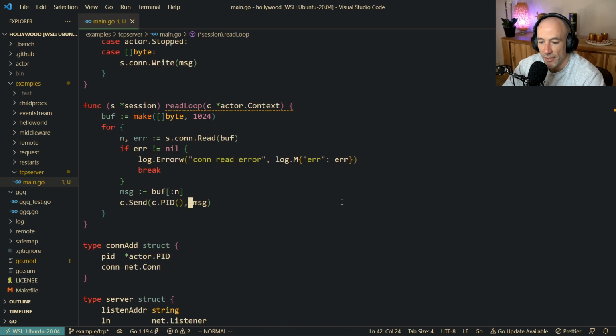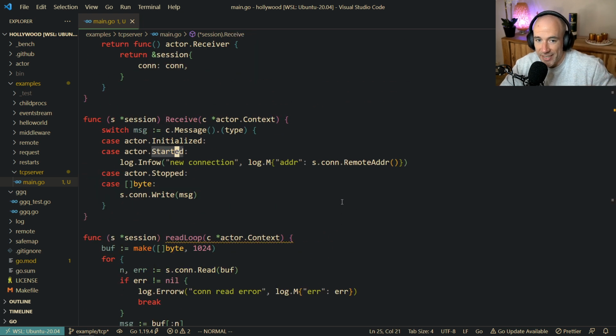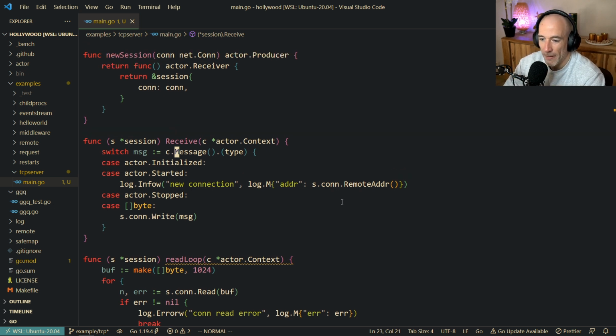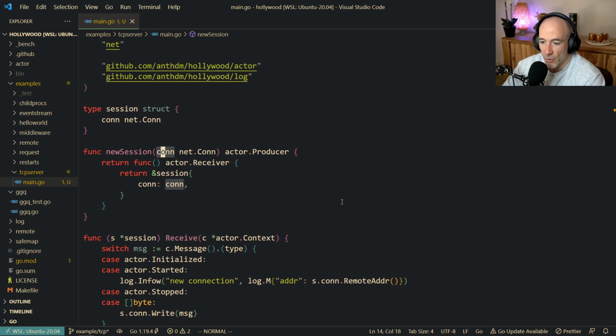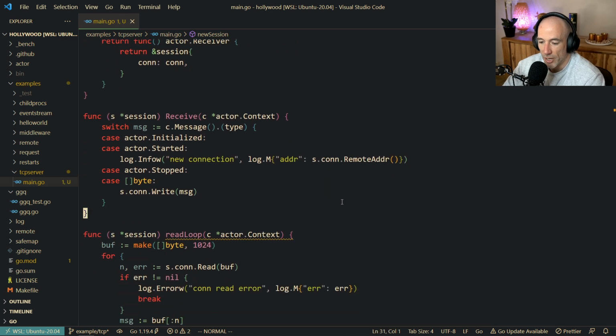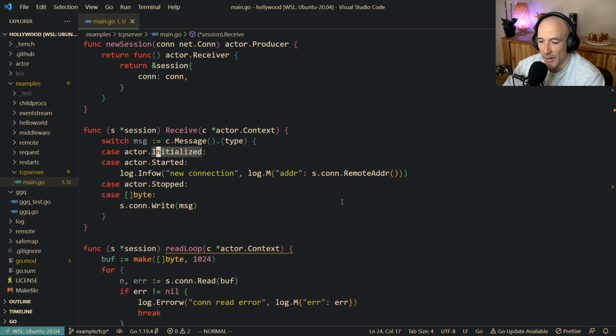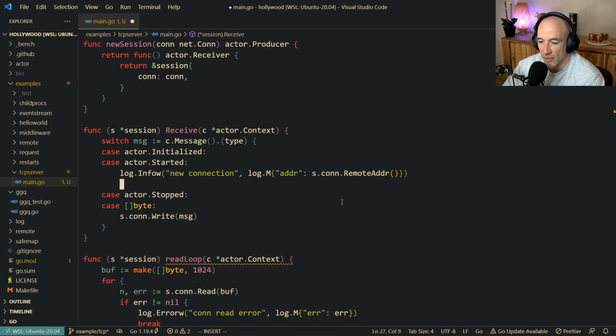That's what we're gonna do. Instead of doing it here, we're just gonna say, hey, we're gonna send it to ourselves and handle this in a synchronous way. Of course, everything is going to be concurrent and distributed, but the way you're gonna handle these messages is going to be super secure and fast. Yes, so that's fine. Do we need something more? I don't think so. The read loop, of course, when are we going to spawn it? Maybe we could do it already at initialized or at started. It actually doesn't really matter.